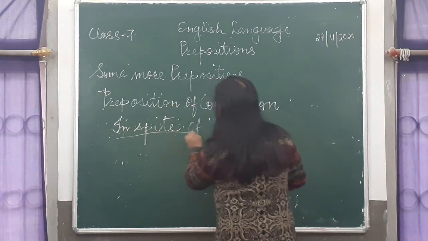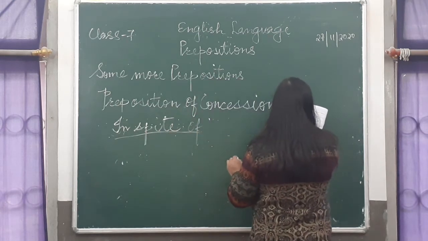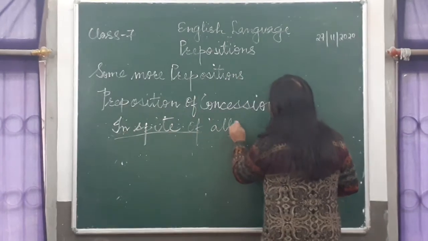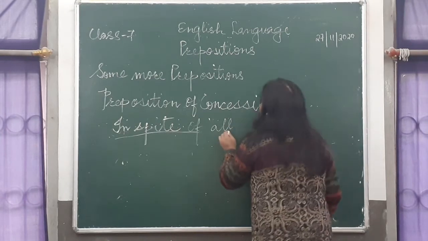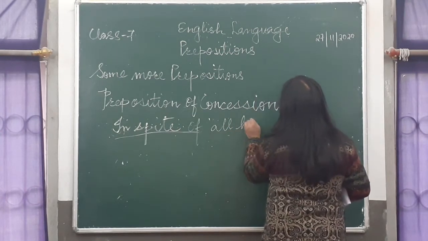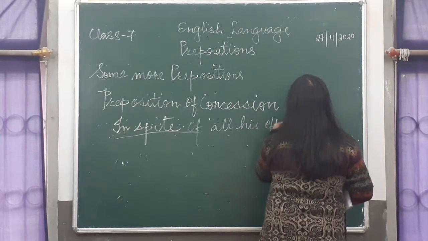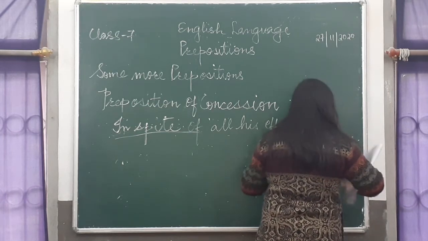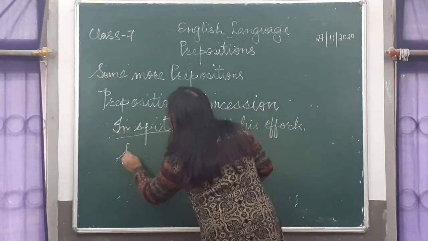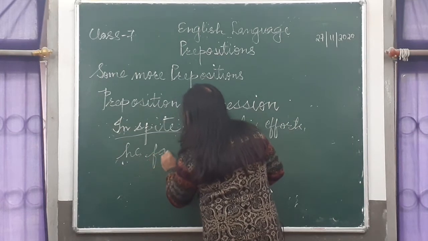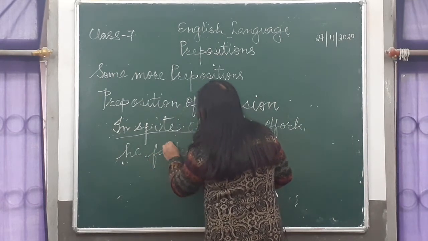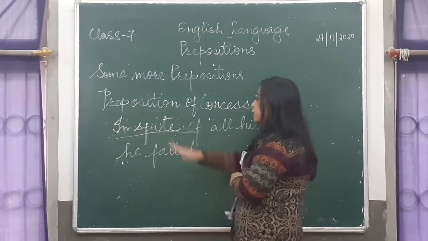Prepositional phrase, you can also call it, of all his efforts, comma, he failed. So it's delivering two ideas, isn't it? Two different contexts, two different ideas.